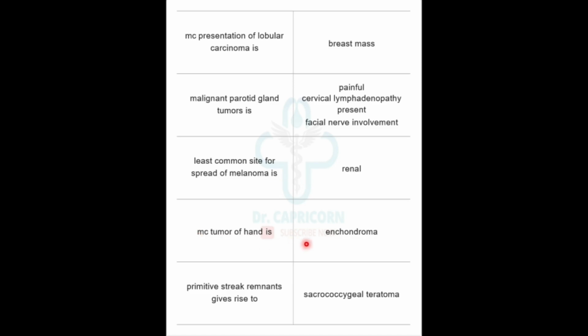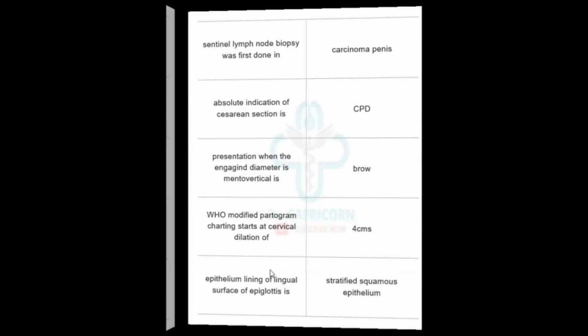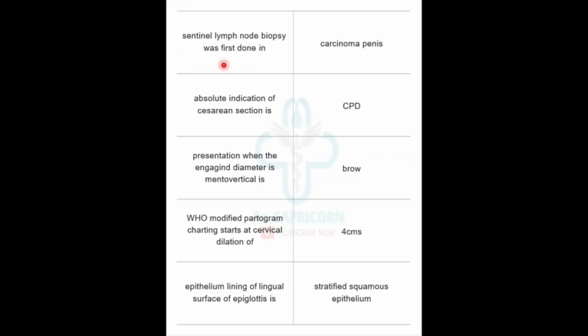Most common tumor of hand is enchondroma. Primitive streak remnant gives rise to sacrococcygeal teratoma. Sentinel lymph node biopsy was first done in carcinoma of penis. Absolute indication of cesarean section is CPD. CPD is cephalopelvic disproportion. Presentation when engaging diameter is mentovertical. Then there is brow presentation.